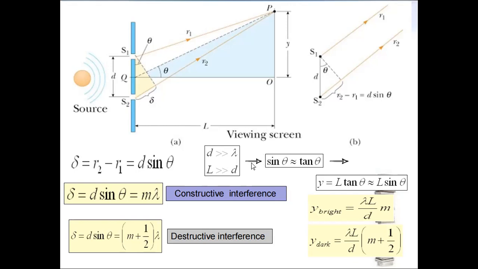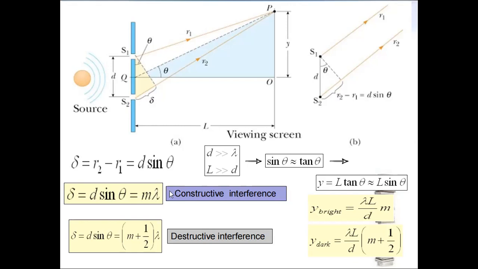So from this, we can write sin theta is approximately equal to tan theta, because theta is very, very small. So del, this R2 minus R1, is equal to d sin theta, and d sin theta equals m lambda.